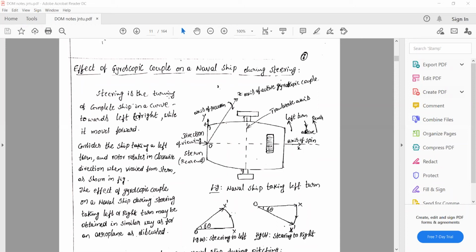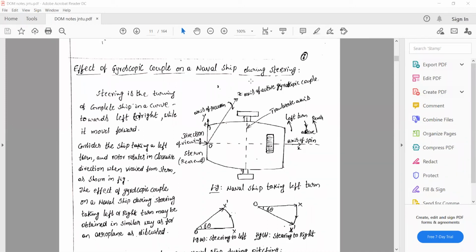Simply put, it is the turning of the complete ship in a curve towards left or right while it moves forward. That is known as steering. When we give some directions, it is very helpful to us, and that work is done particularly by the steering.